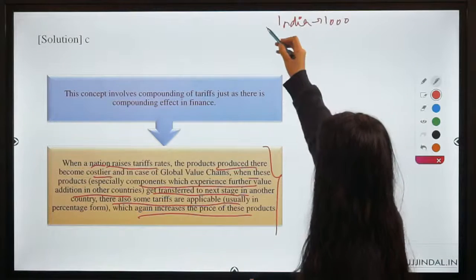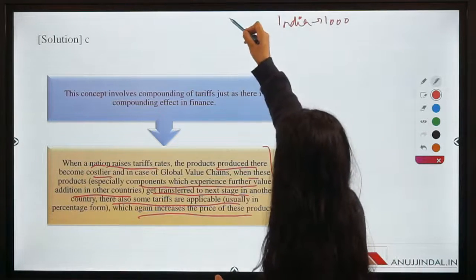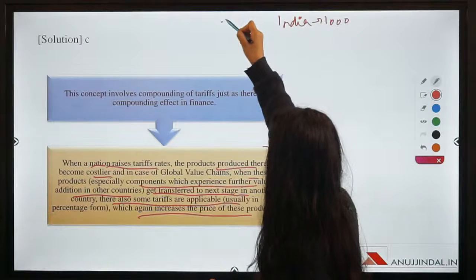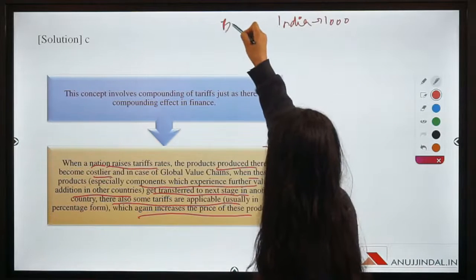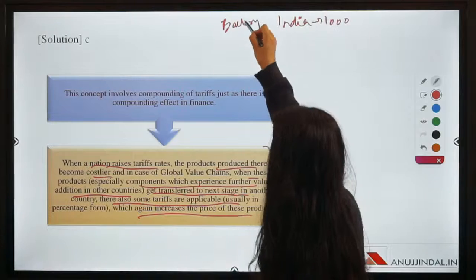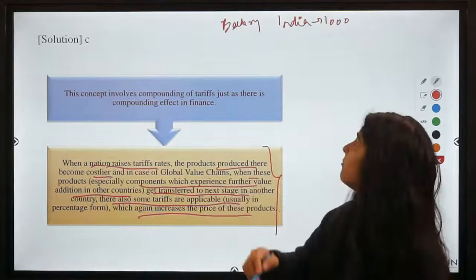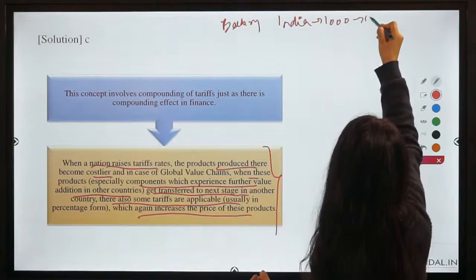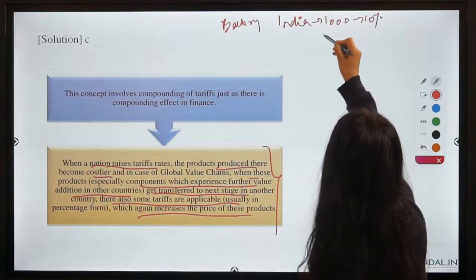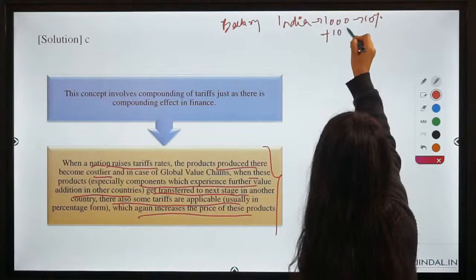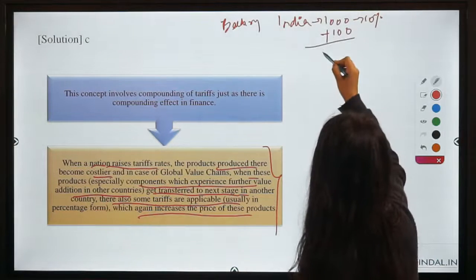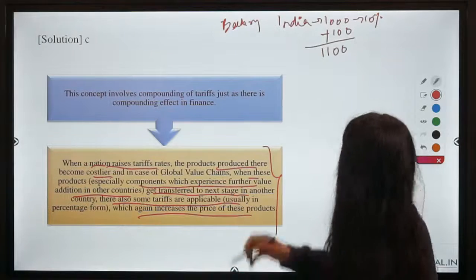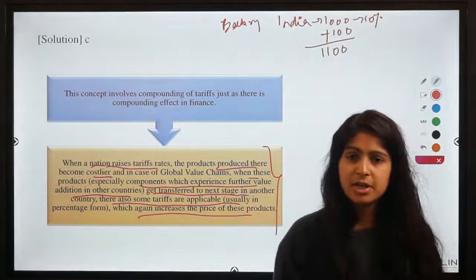So here is a product, let's say a smartphone component. Let's say the battery in a smartphone. This battery is getting produced in India where the tariff applicable is 10%. Now the tariff paid here is 100, right? And the total cost becomes 1,100, right?